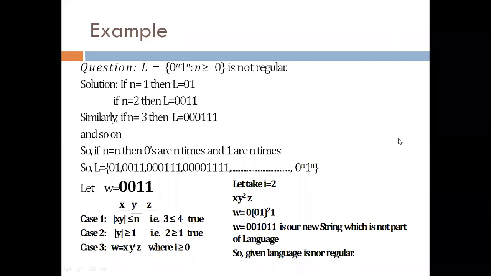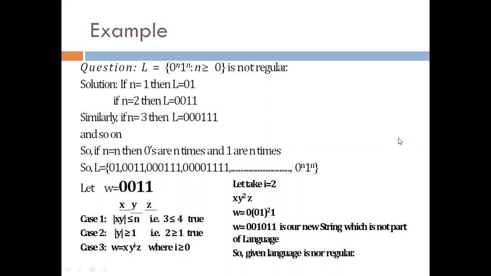So let's take the case n is equal to 2, that is w is equal to 0011. Now we divide this string in the form of w is equal to xyz. Let's divide 0011 into 3 variables x, y, and z.